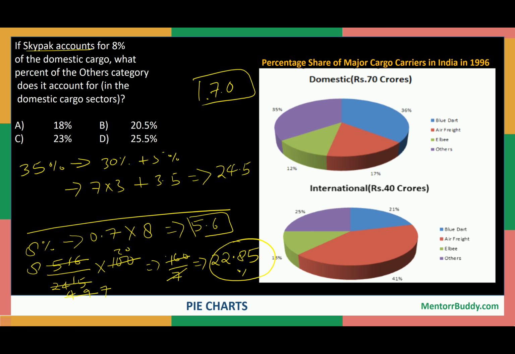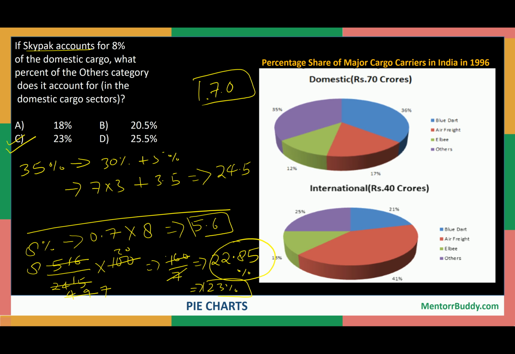22.85%, right? So we have been given 4 options. All are rounded off to some places, that is 18%, 20.5%, 23%, and 23.5%. If we round off this 22.85, it will come out to be 23%. Clear? So option C is the closest one. So option C is the correct answer.